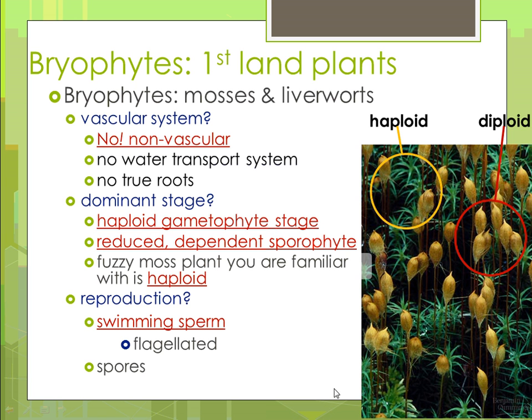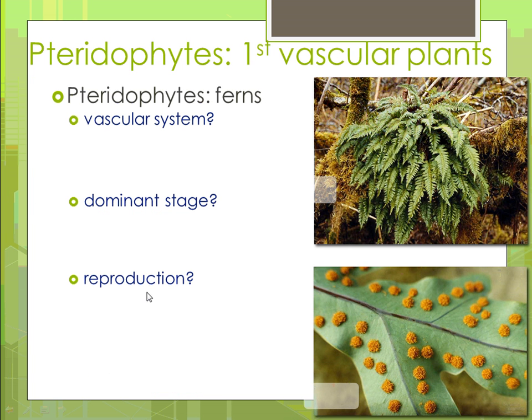They do not have seeds. And so spores do not have that layer of protective tissue around the gamete. They're just spores. And so those spores will sprout to form the gametophyte, and that's the dominant stage in the bryophyte plants. Pteridophytes, these are your first vascular plants.